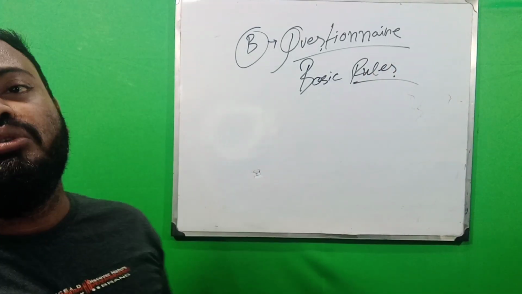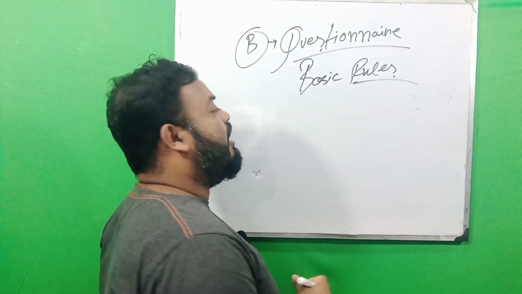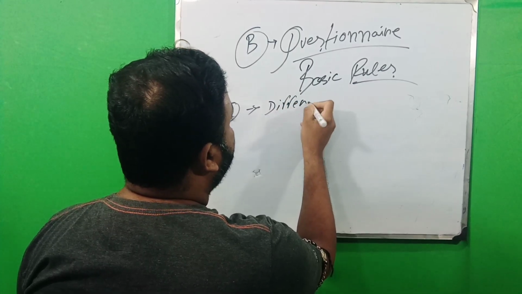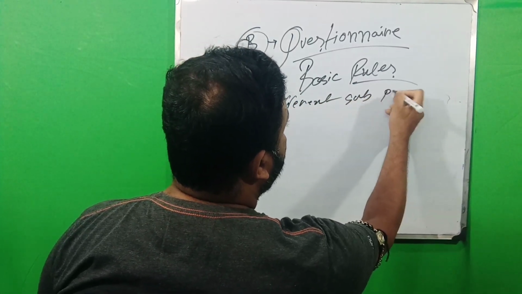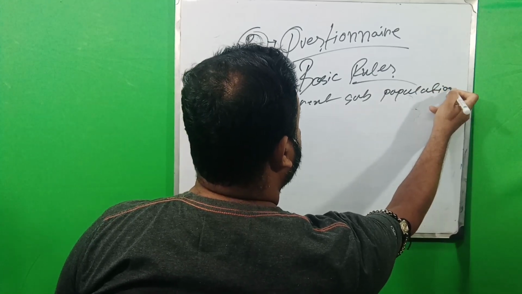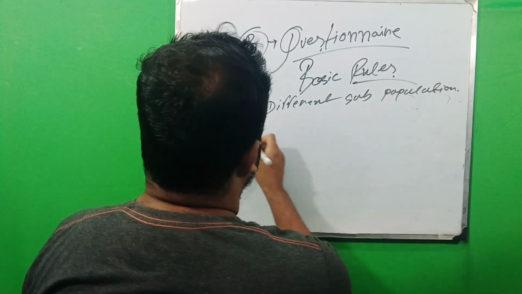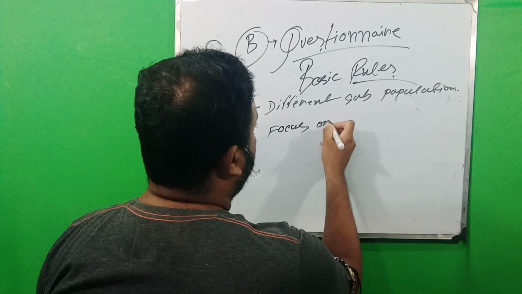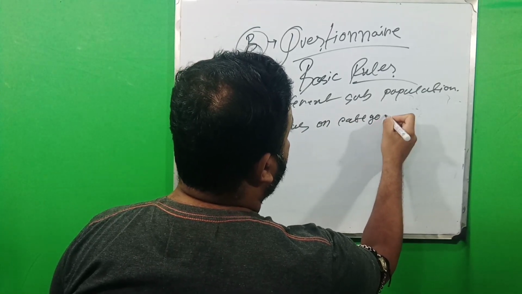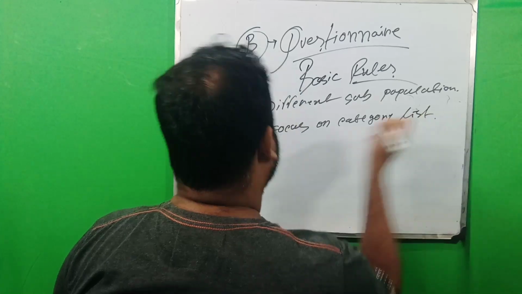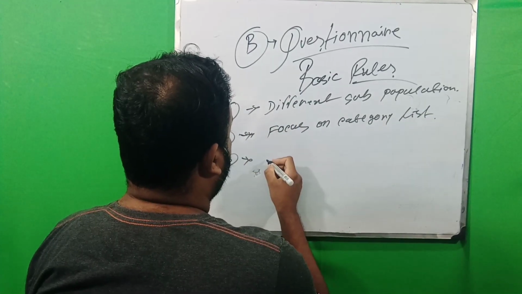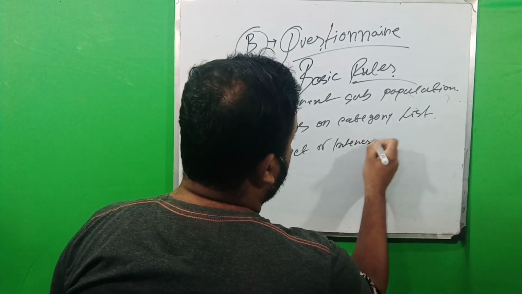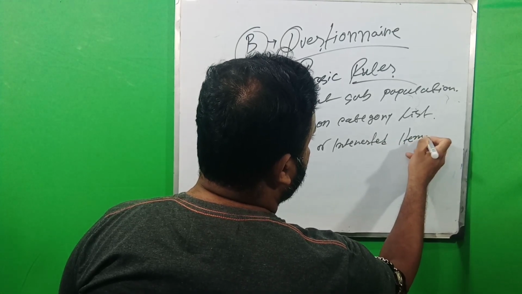The basic rules are: number one, different subpopulations. Number two, focus on category list. Number three, aspect of interested items.